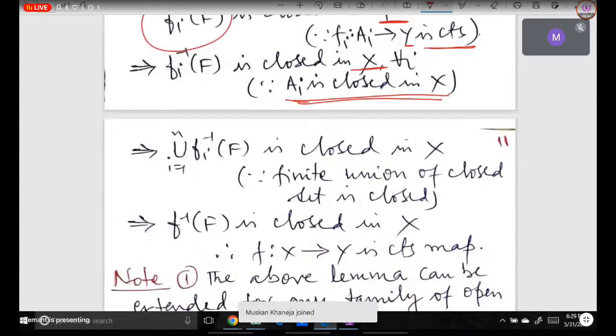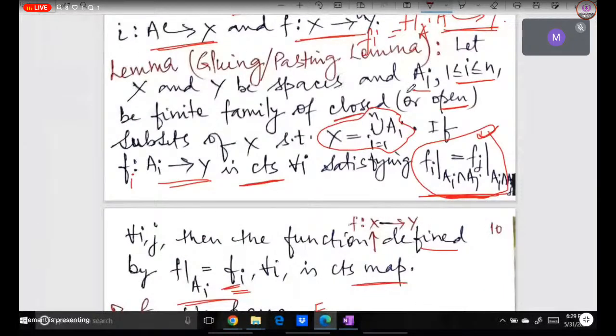Okay. Now one more question I would like to ask. Here the heading of this lemma is gluing lemma or pasting lemma. तो ये आपको सेंस आ रहा है कि हम इसको gluing lemma या pasting lemma क्यों कह रहे हैं? ये नाम क्यों दिया? gluing और pasting का मतलब तो आपको पता है ना जो डिक्शनरी मीनिंग है. तो why are we going to call this a gluing lemma? Can you even try to attempt to explain it?